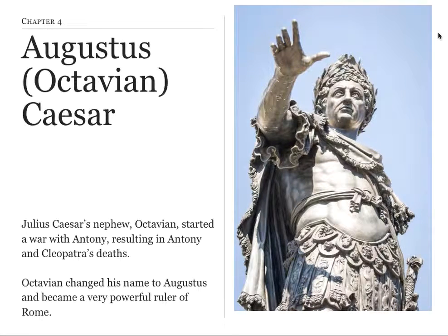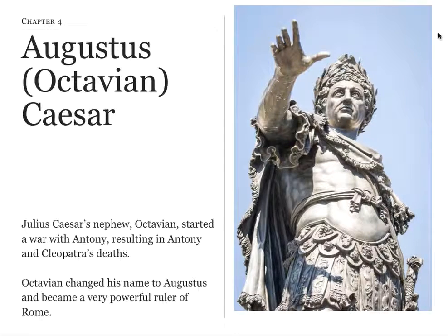We are about to begin reading chapter 4 of our Ancient Rome unit, but let's take a second to remember where we left off in chapter 3. Remember that Julius Caesar was killed by the Senate in Rome. After he was killed, a triumvirate was created to split power within Rome. One of the members of the triumvirate, Mark Antony, got together with Cleopatra and they had a child together and wanted to rule Rome themselves.